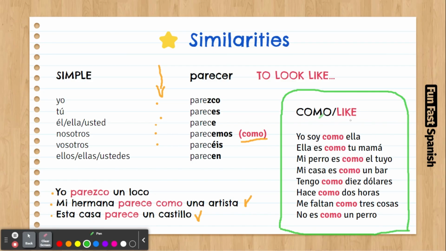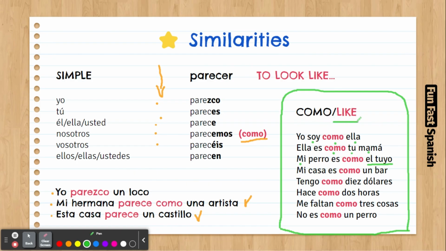The word como works exactly as the word like in English. So you have yo soy como ella. I am like her. Yo soy como ella. Ella es como tu mamá. She is like your mother. So it's like the word like, to be like. And also, mi perro es como el tuyo. My dog is like yours. Mi casa es como un bar. My house is like a bar.